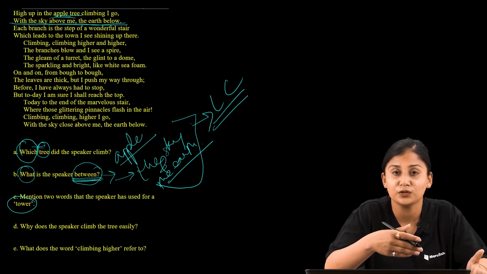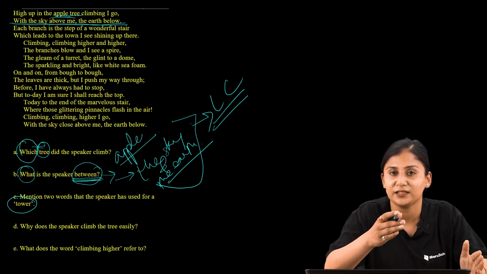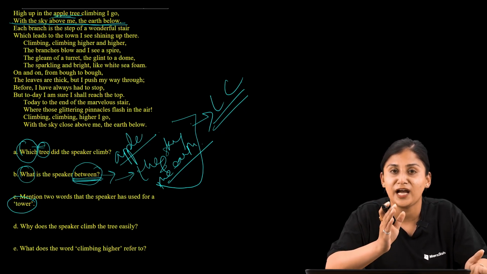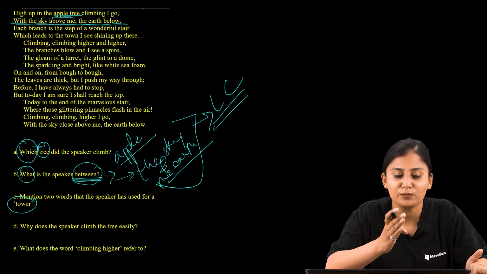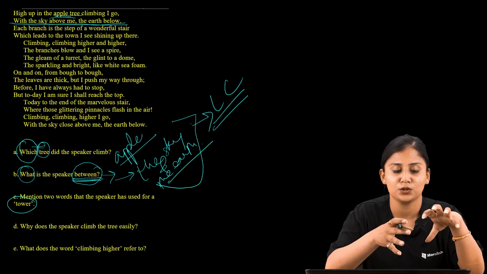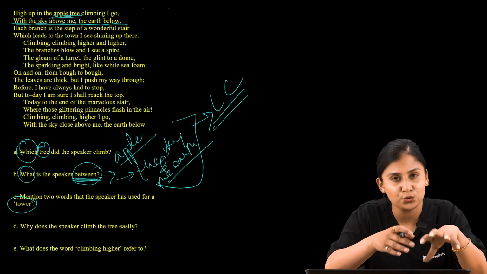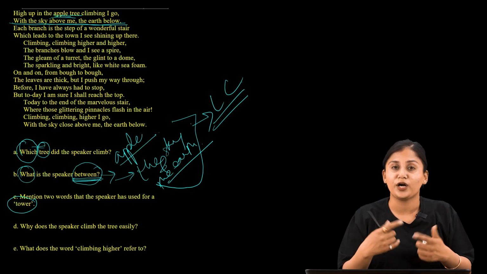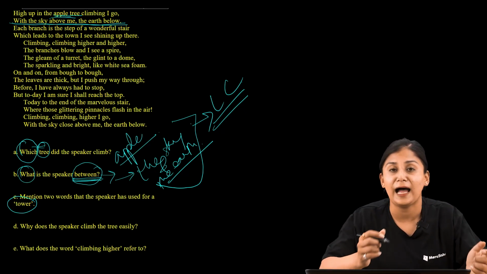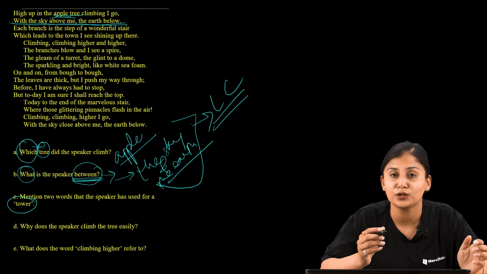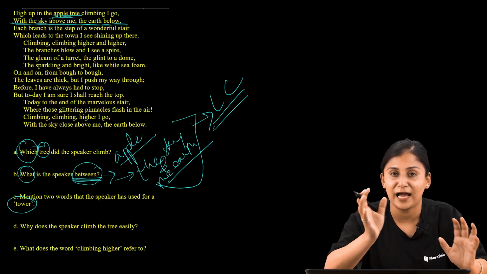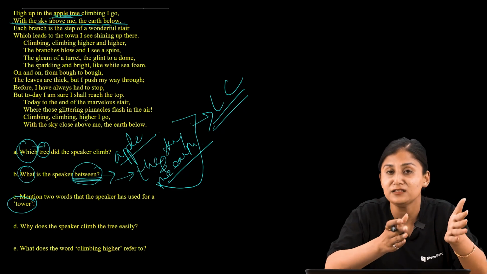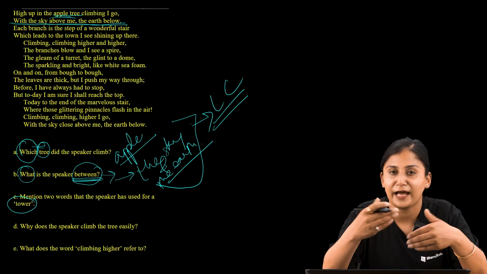But when you move to inference, the question type deals with the idea that you should not be based solely on the text, but should also be able to match your understanding. You should have the ability to align your understanding and the text and then answer the question.